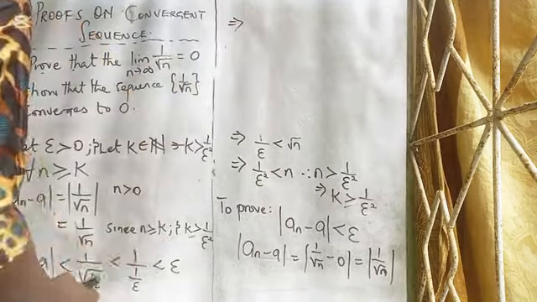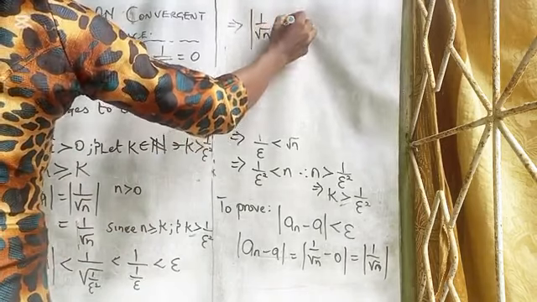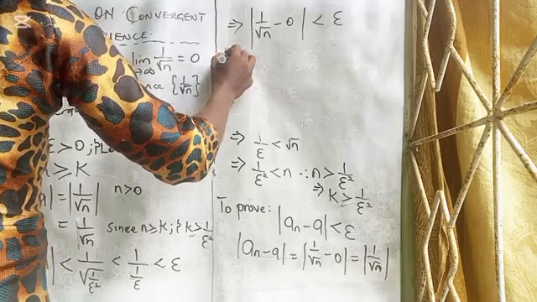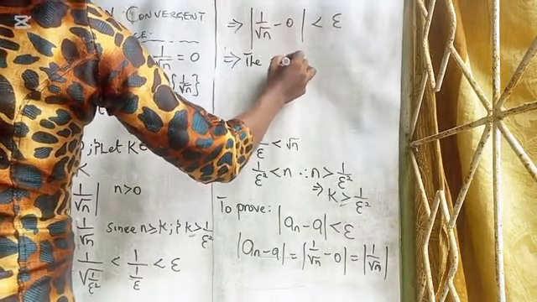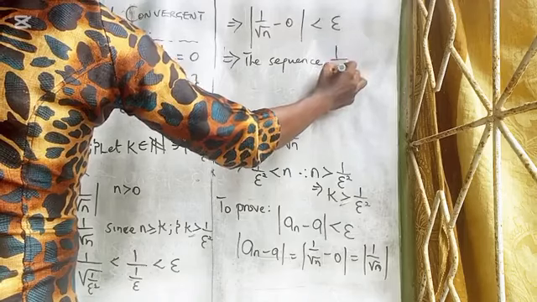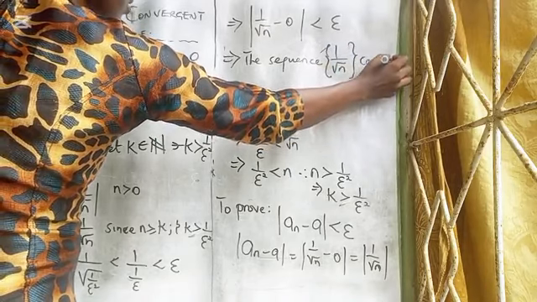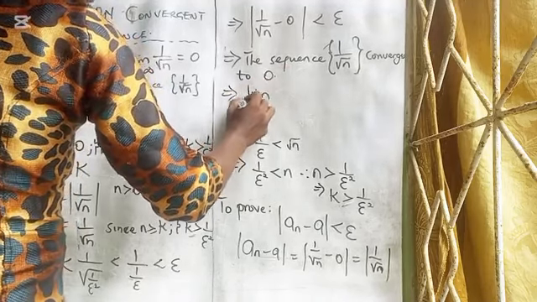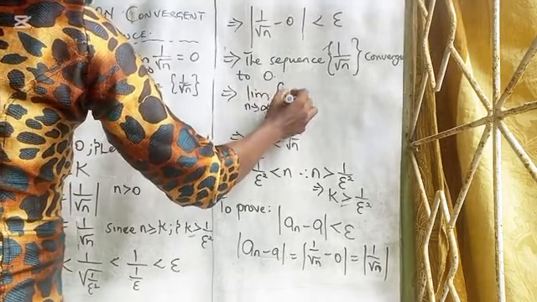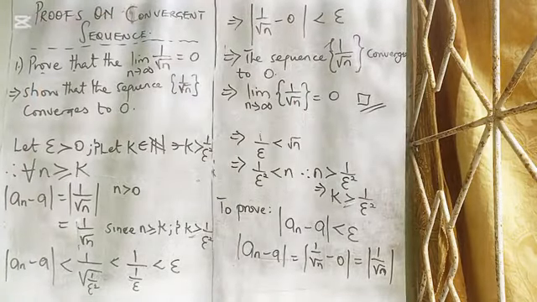That implies that 1 over square root of n minus 0 is less than epsilon, which is what we have proven, that the sequence 1 over square root of n converges to 0. It further implies that the limit as n tends to infinity of the sequence 1 over root n is equal to 0. And that is what we have been able to prove there.